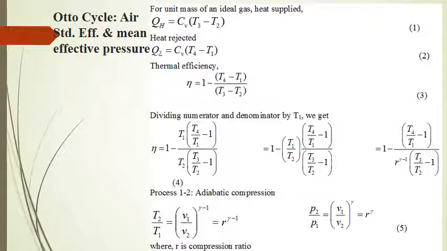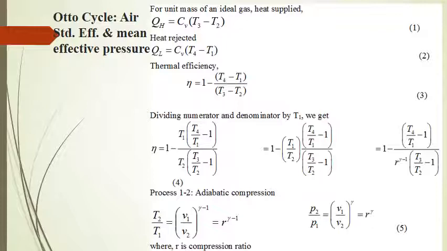So first of all, we take up the assessment of air standard efficiency. For this we assume unit mass of an ideal gas in a piston cylinder arrangement which is undergoing all the 4 processes of the thermodynamic cycle. Now for the unit mass of an ideal gas, the heat supplied at constant volume will be equal to Cv dT, that is T3 minus T2.